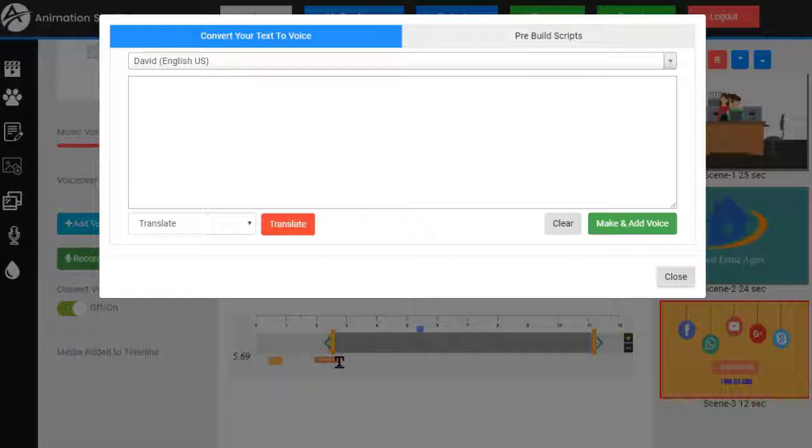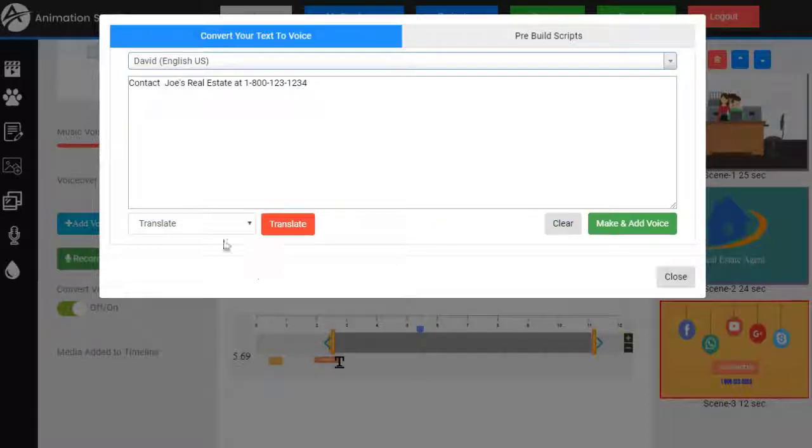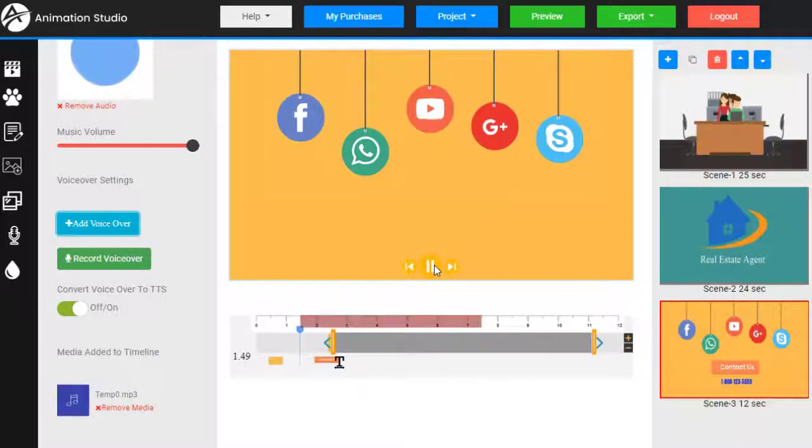We can paste in a line of text here. We can choose different voices. Like I said, we have some new voices coming. We can do some translation. Make and add a voice. Slide this forward. Contact Joe's Real Estate at 1-800-123-1234. Now, if we don't want to use text to speech, we could also use record voiceover.